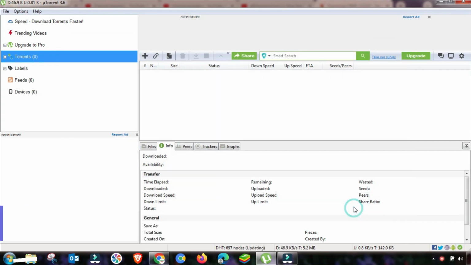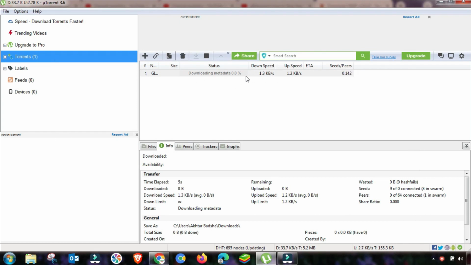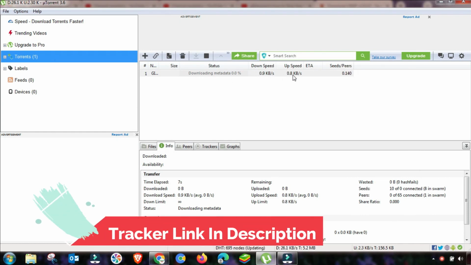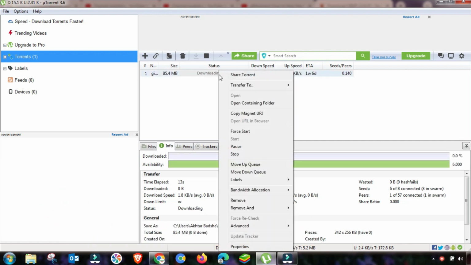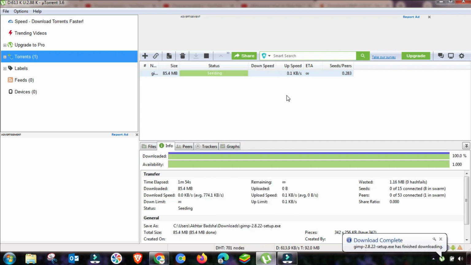There are different causes of slow downloading in uTorrent or BitTorrent. Sometimes when we are downloading a file, as you can see, my download speed is slow. So first of all, I will stop it here, and you can see there are some files that are finished or downloaded and they are seeding, which will cause your active download speed to be slow, because they are also using some of your bandwidth, as you can see, the upload speed from your internet connection.